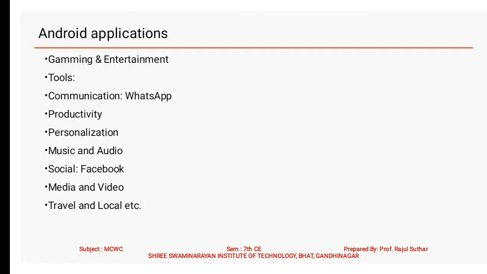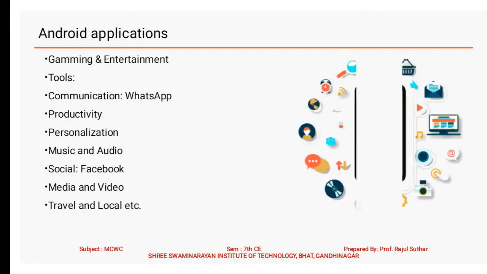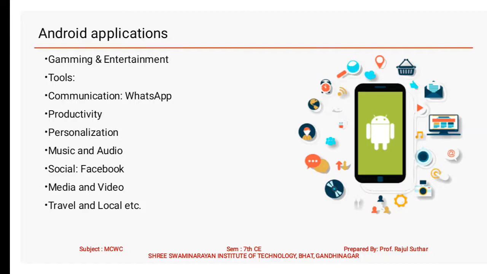Okay. Then media and video, mostly we are using YouTube and MX Player, various video apps. Android is also used for travel and localized applications, Google Maps, Uber, Ola, this type of application is also covered in Android. So these are the applications we already discussed.